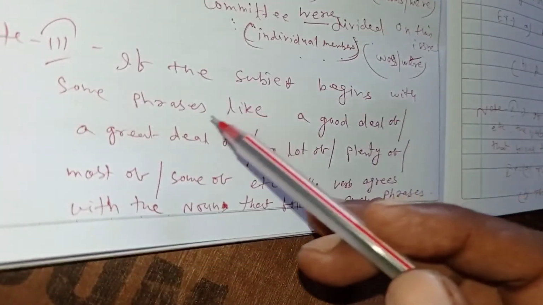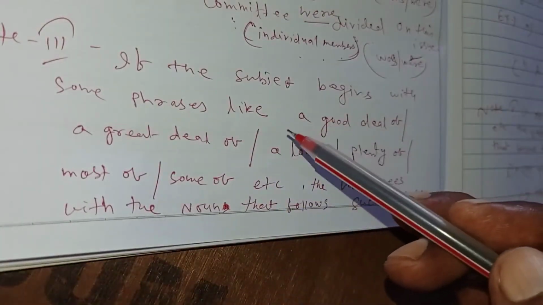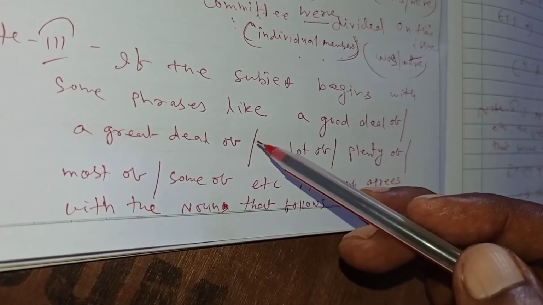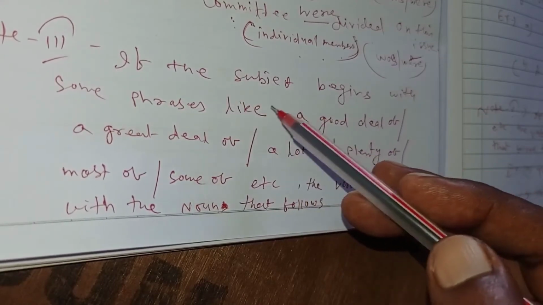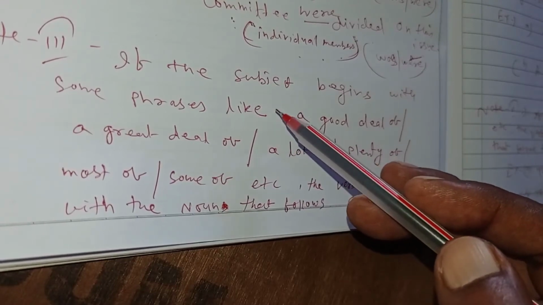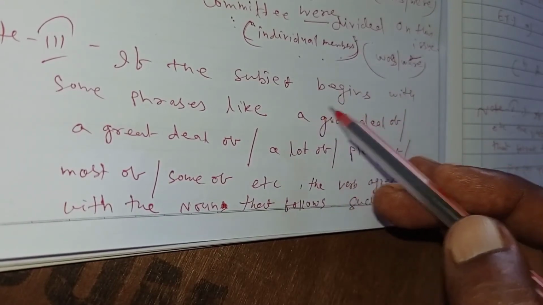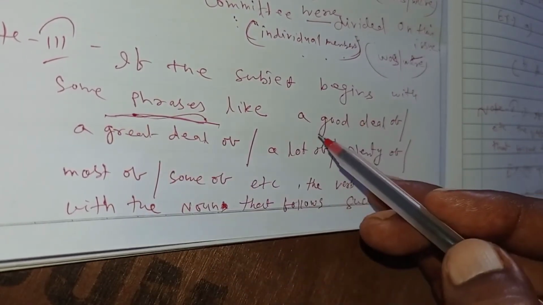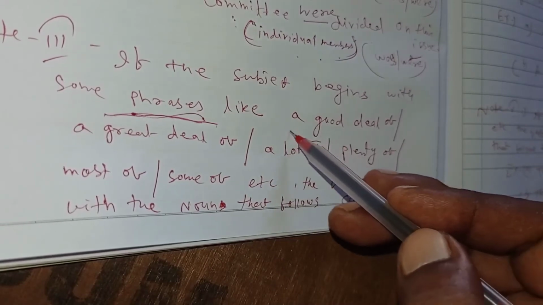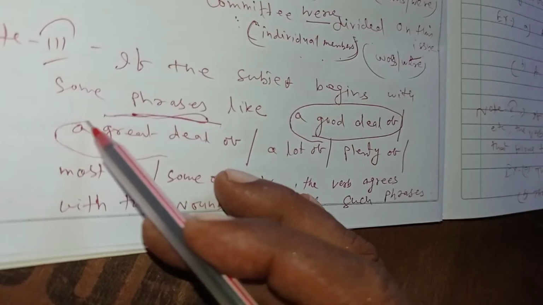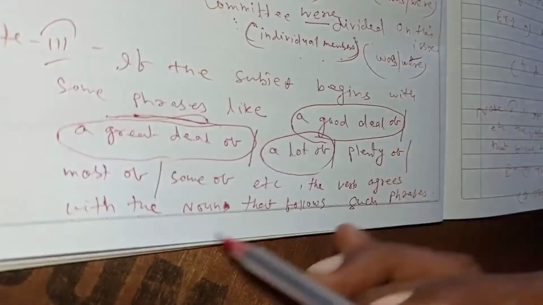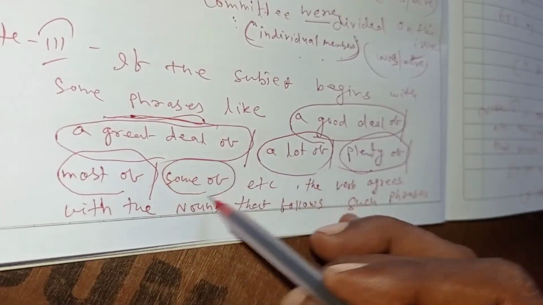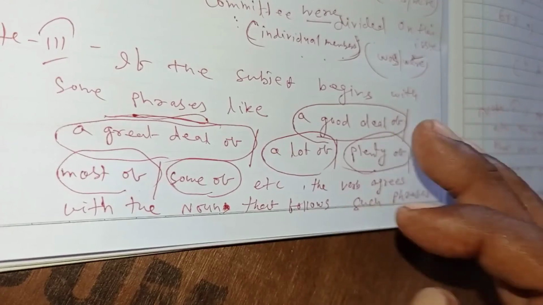Next, you should follow another very interesting thing. In English, if the subjects begin with some phrases like a good deal of, a great deal of, a lot of, plenty of, most of, some of, etc. These are some of the phrases.